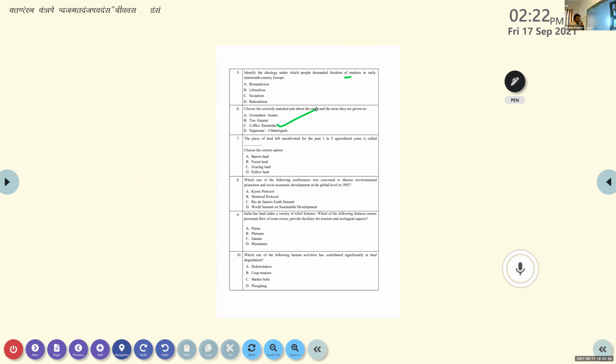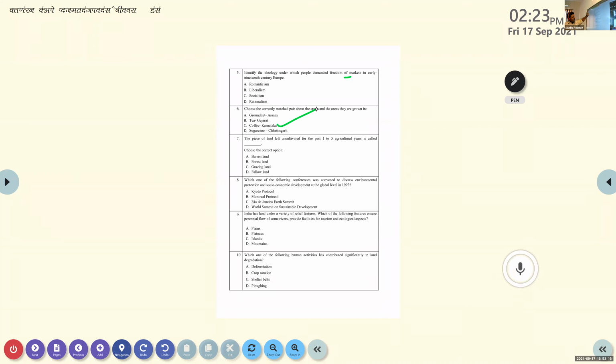Coffee, Karnataka. So the Nilgiri Hills are famous for the coffee plantation. Okay, so mark that. Coffee, Karnataka. Mark that. Okay, that is the answer.